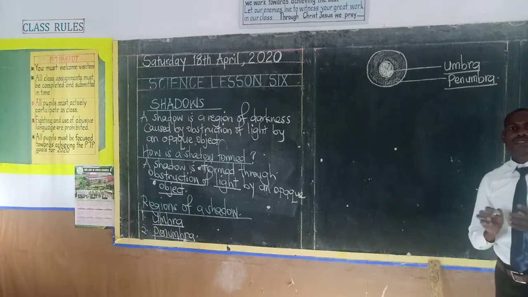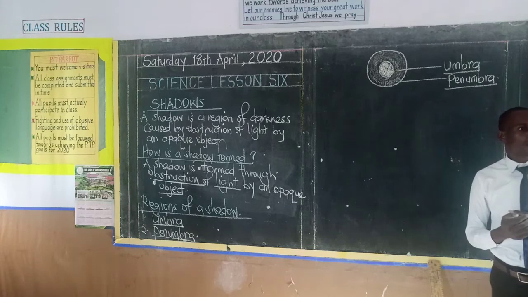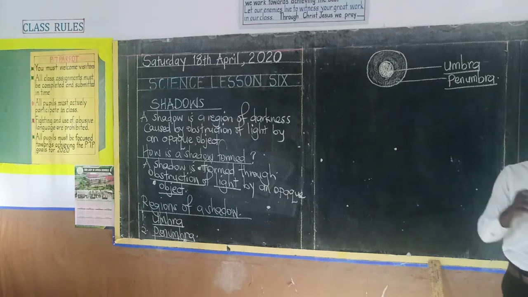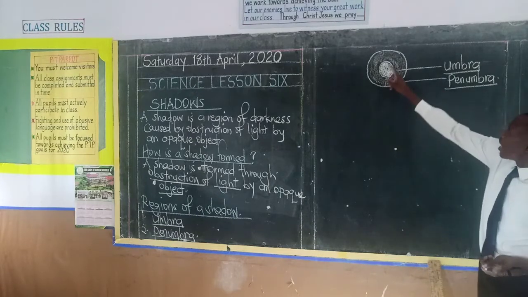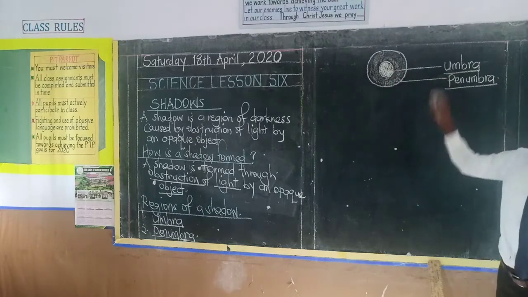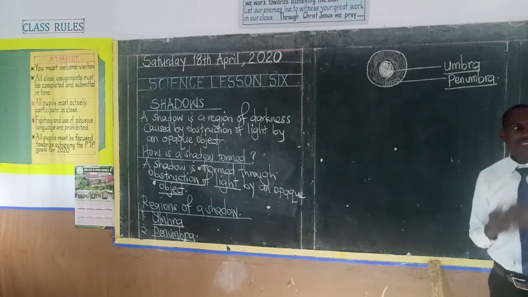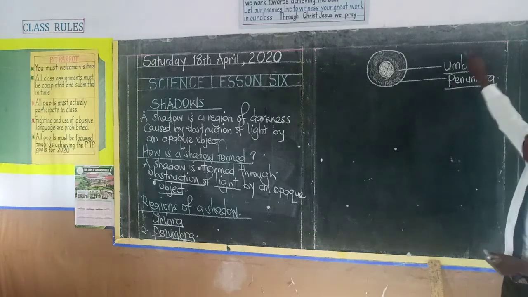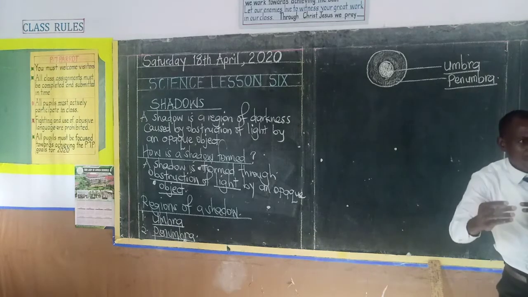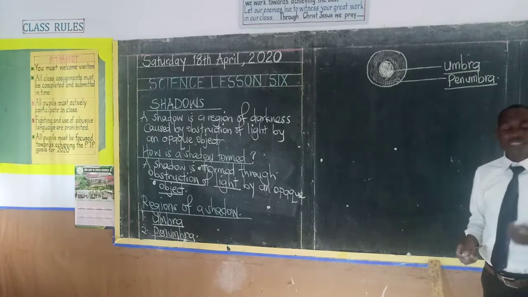Now, boys and girls, we cannot just stop at this. We need to understand the depth of all of this. We need to understand how the umbra comes into existence and how the penumbra comes into existence. So therefore, boys and girls, we need to know what the umbra is, how it is formed, and what the penumbra is and how it is formed.